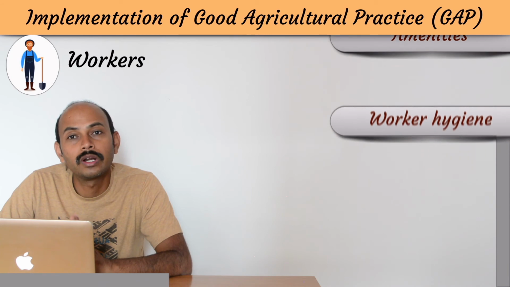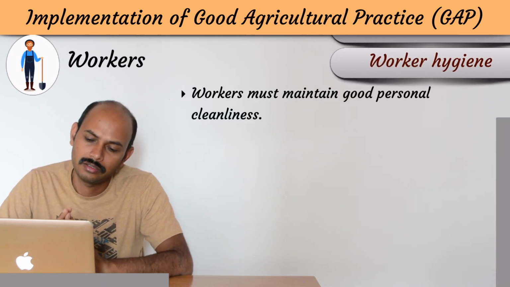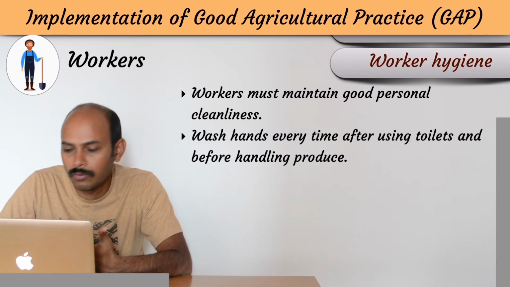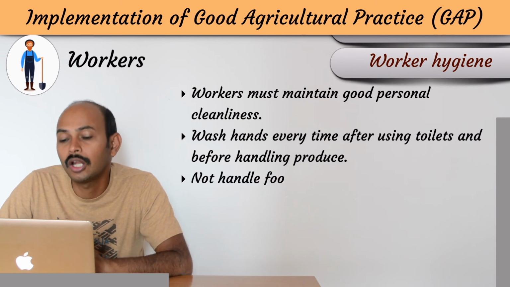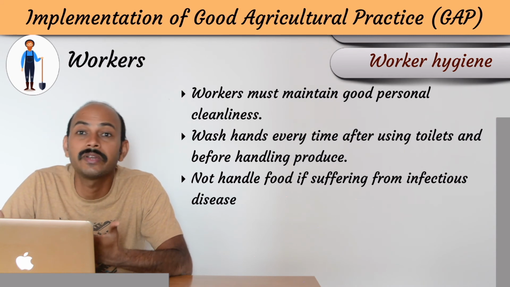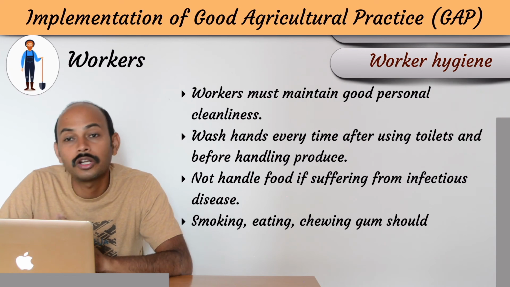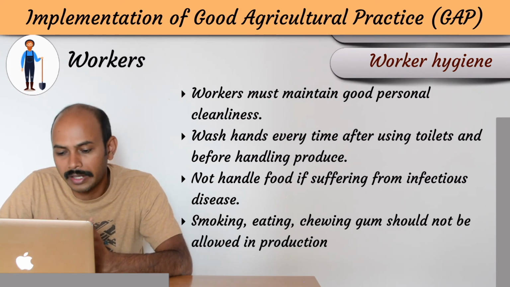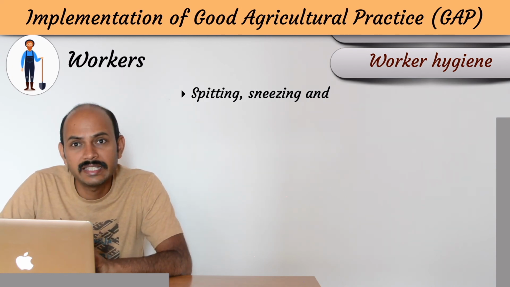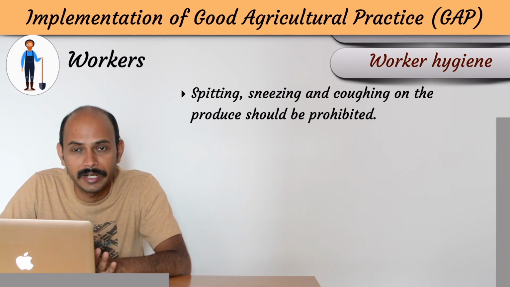And the last one is worker hygiene. Workers must maintain their good personal hygiene and they must wash their hands after using toilet and before starting any work. And they should not be allowed to work or handle food if they are infected with infectious diseases. And also smoking, eating or chewing gums should not be allowed in working area or production areas. Secondly, spitting, sneezing or coughing on the produce area or on the products should be prohibited.